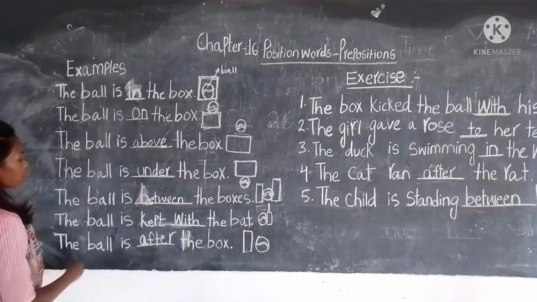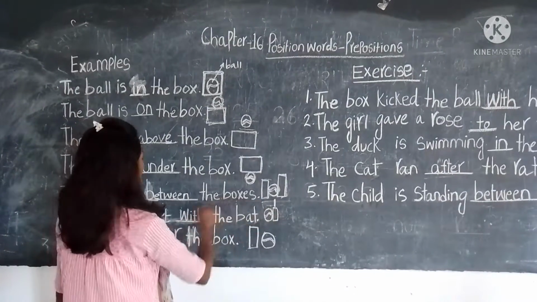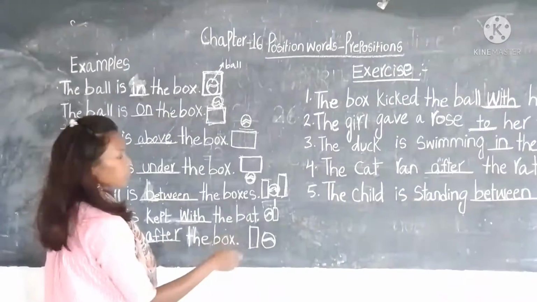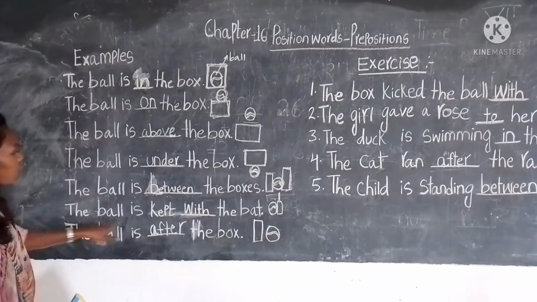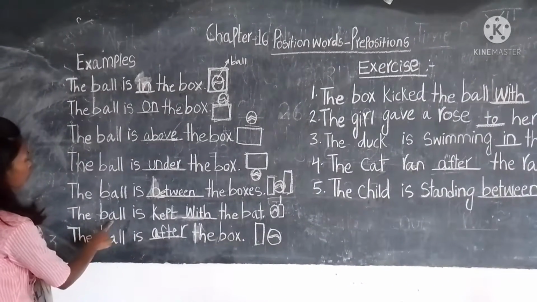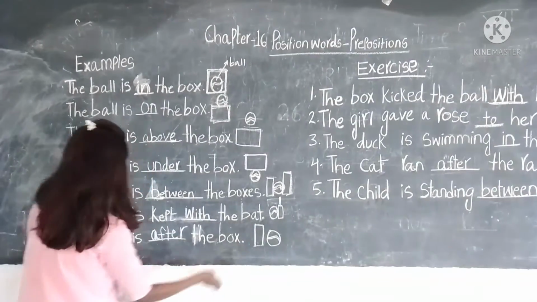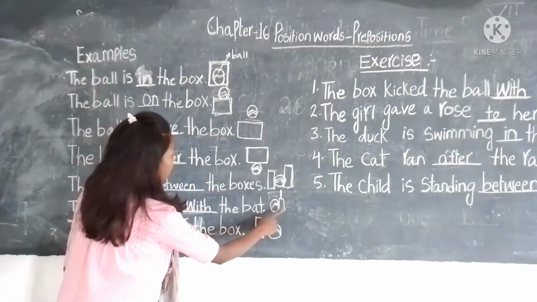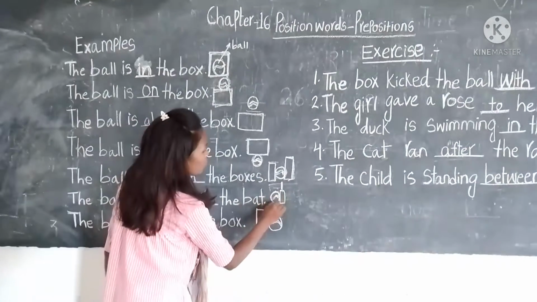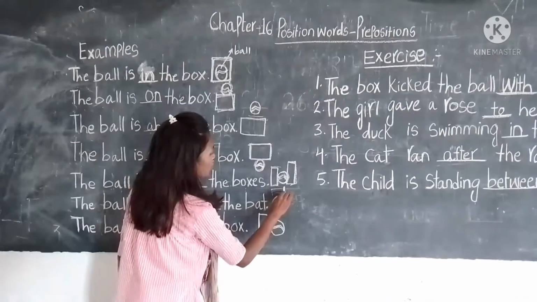So this way we use the word between. Now the sixth sentence: the ball is kept with the bat. Both these objects, both these things, are kept together.